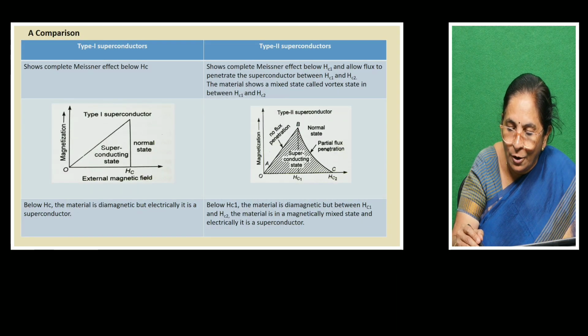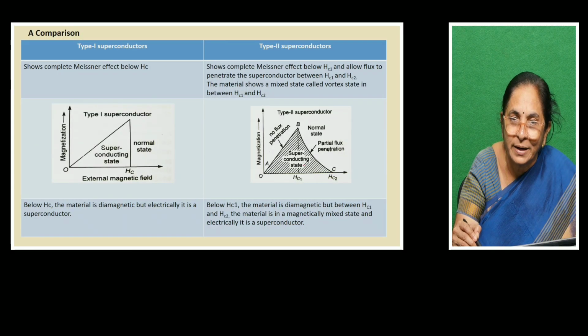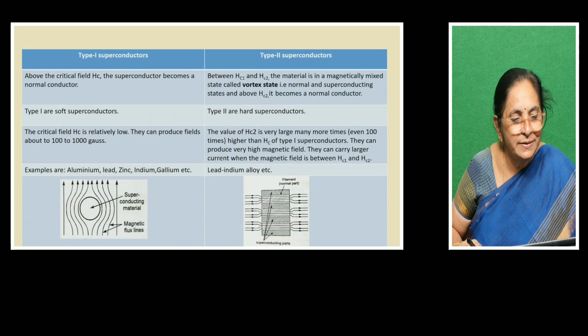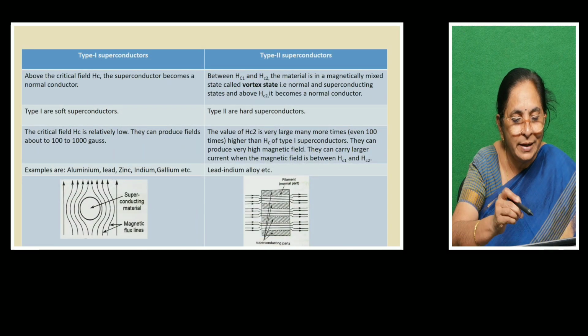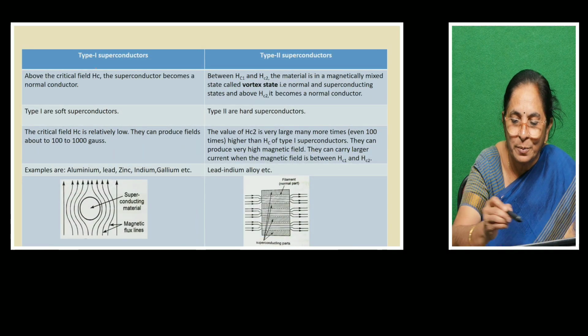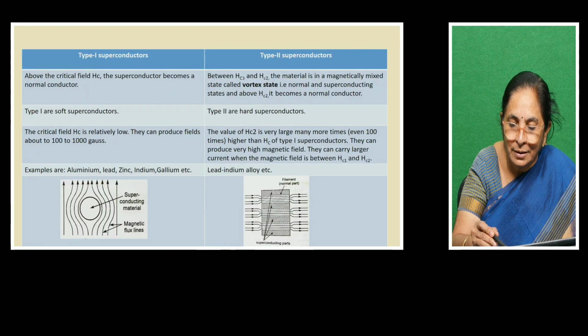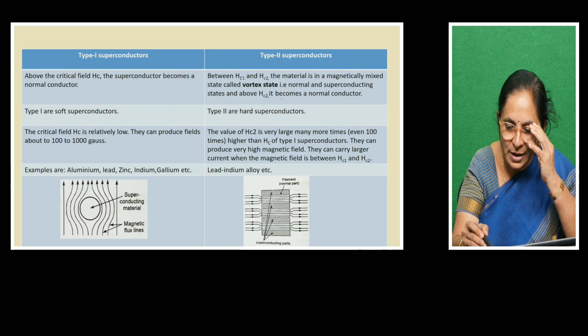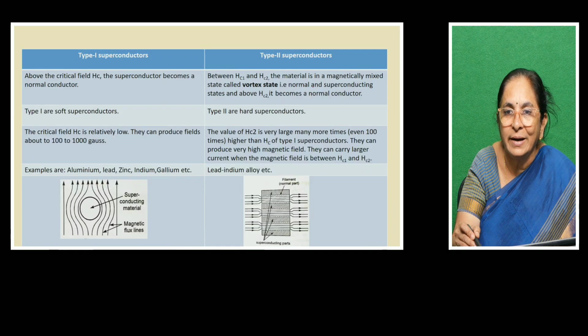So along BC, between Hc1 and Hc2, the material is in the mixed state, with superconducting as well as normal conducting nature. And some more differences are there. Above the critical Hc, the superconductor becomes a normal conductor. Here, between Hc1 and Hc2, it is in the vortex state, and if we still increase the magnetic field, it becomes a normal conductor.